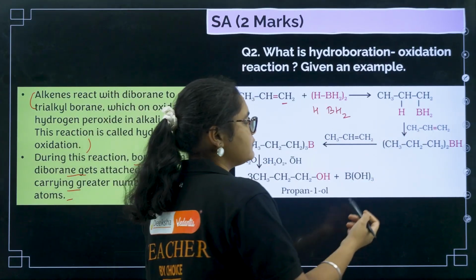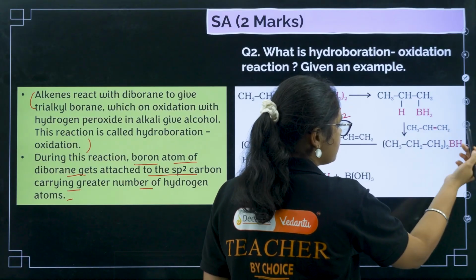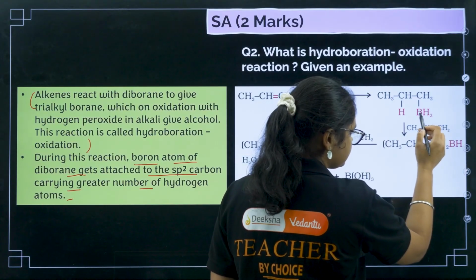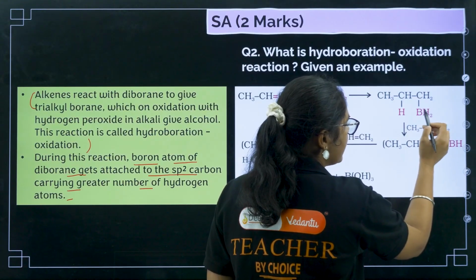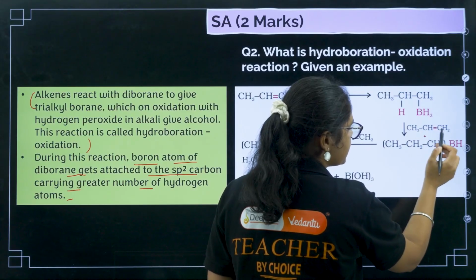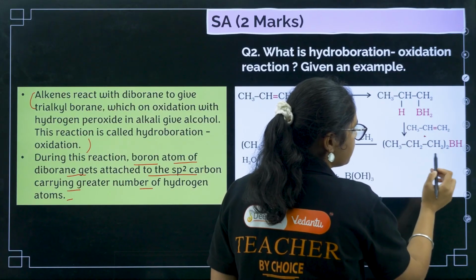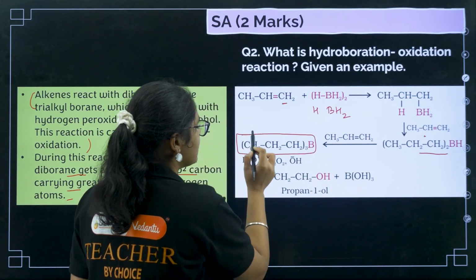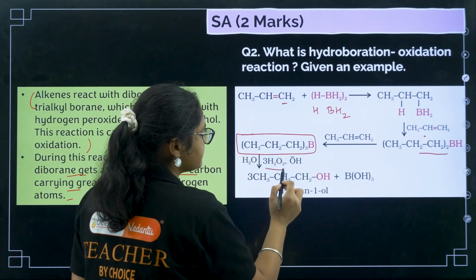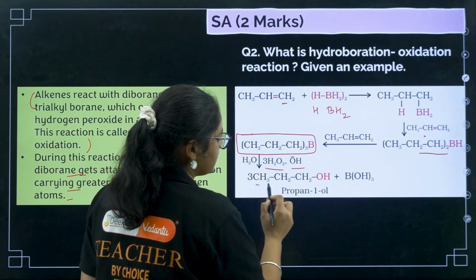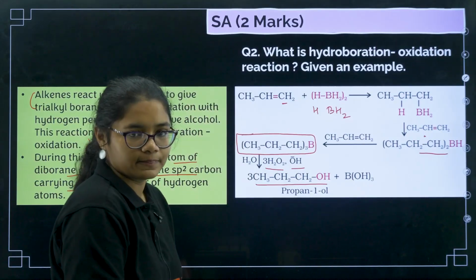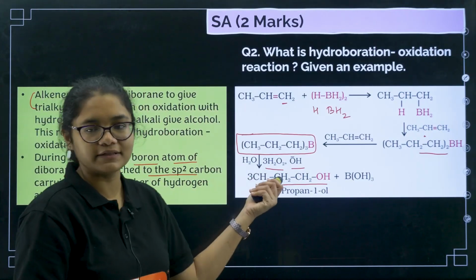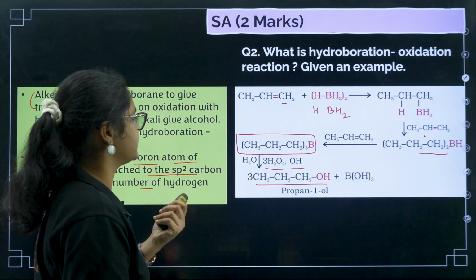Now again you are reacting with another molecule. Again, in this, H will be attached here and B will be attached here. So we will get this compound like this. We got trialkyl boron. Now trialkyl boron on reaction with H2O2 in alkaline medium will give you the alcohol. That is the answer. Please note down this answer and you have to prepare this answer.